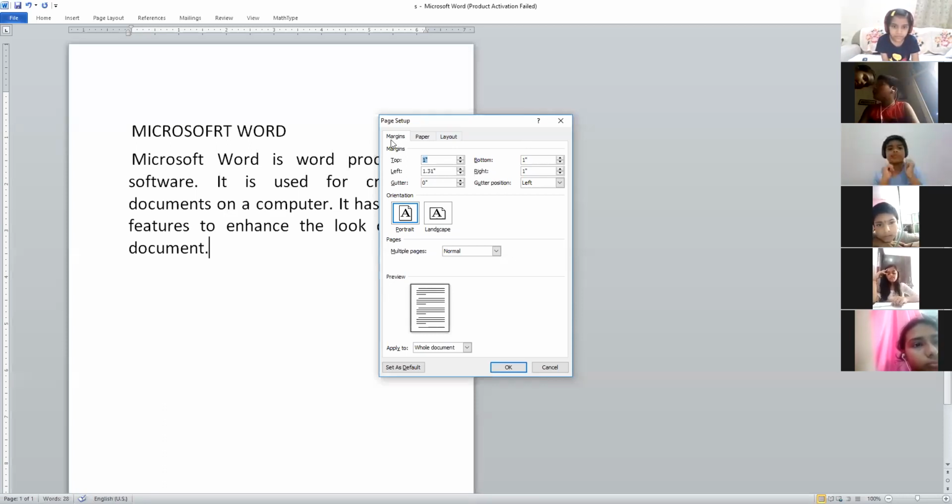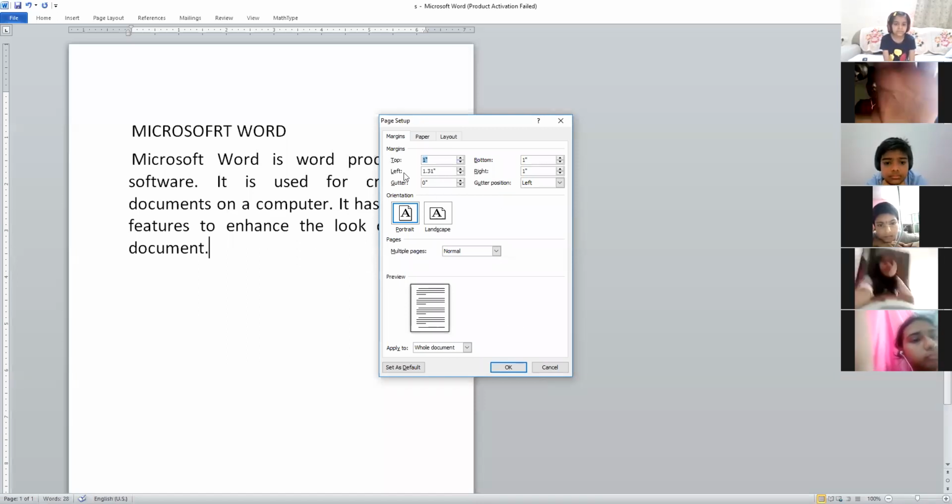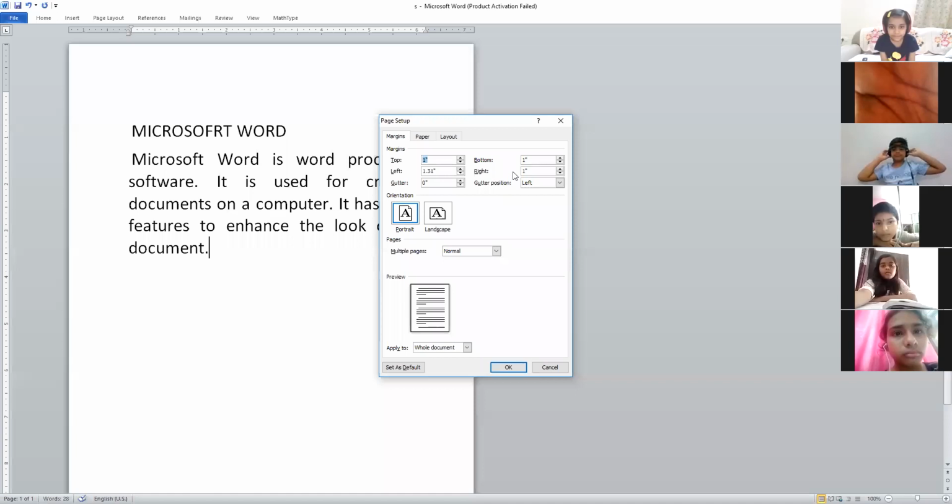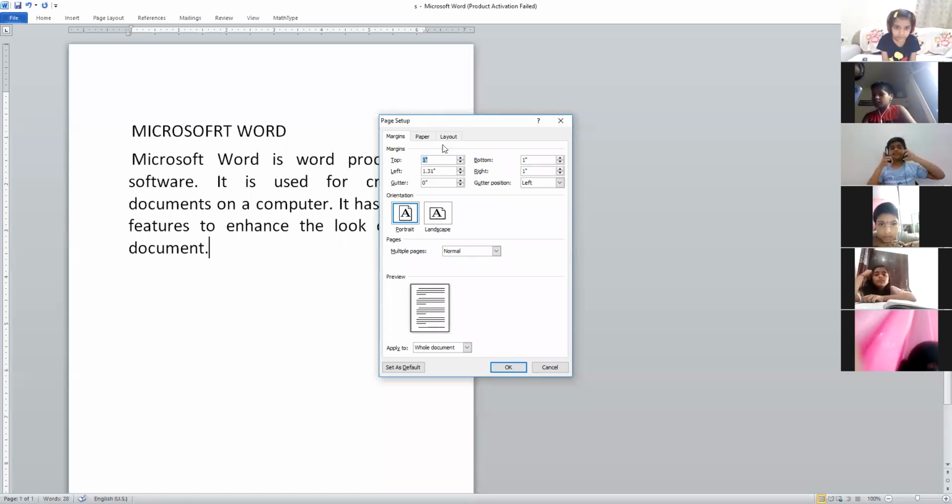As you click the margin tab, you can find all these options: top, left, bottom, right. Here you can type the value. Here it is already written 1. So you can type the value; suppose you need 2 inch, you can type 2. Either you can type the value here, or you can click these arrow keys, the spin boxes.